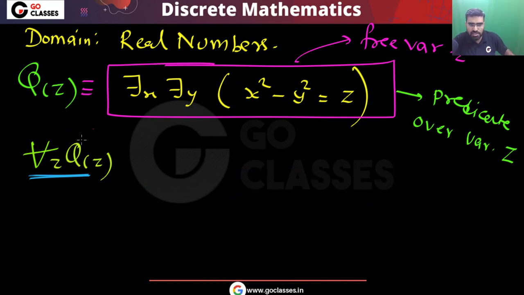So now let me tell you, this for all z Q(z), remember what this is saying?